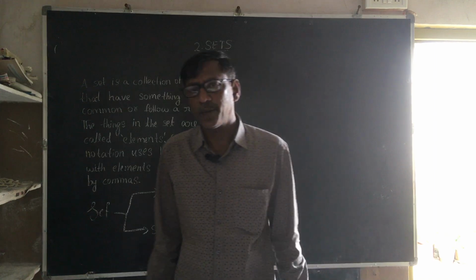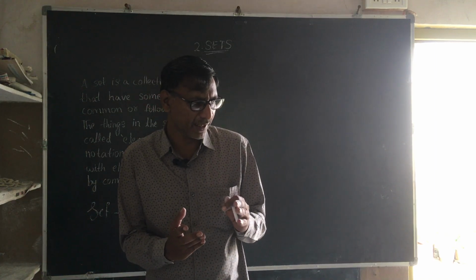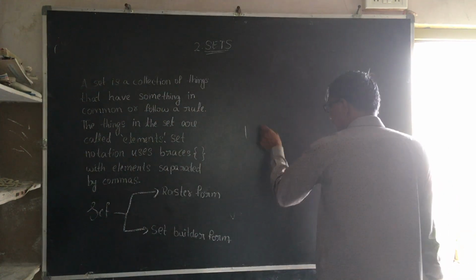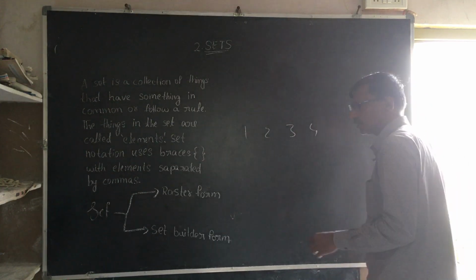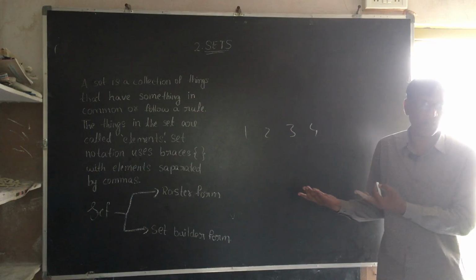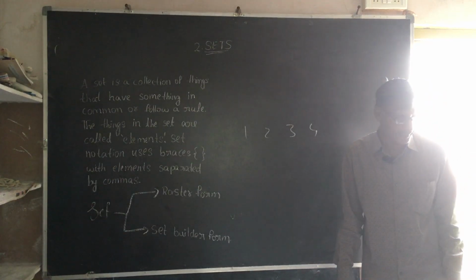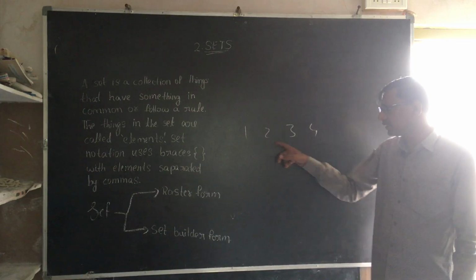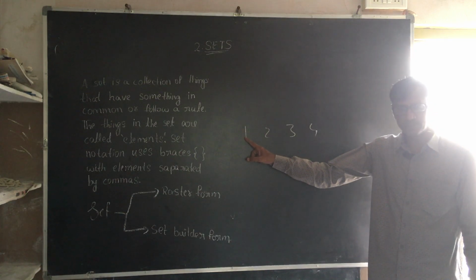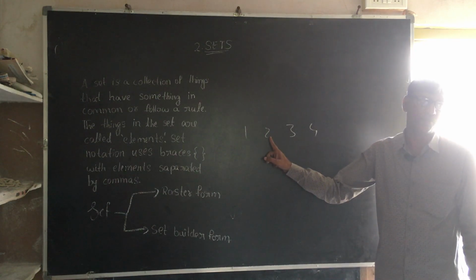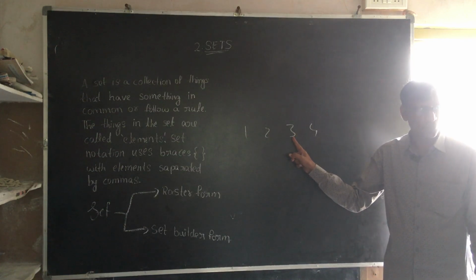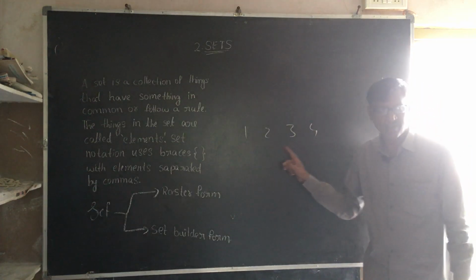Not only that, mathematically, with the help of numbers. If I take some numbers 1, 2, 3, 4, a group of numbers, a collection of numbers, it is also a set because these have a common property. By adding 1 to 1, we get 2. By adding 1 to 2, we get 3. By adding 1 to 3, we get 4. It has a common property.